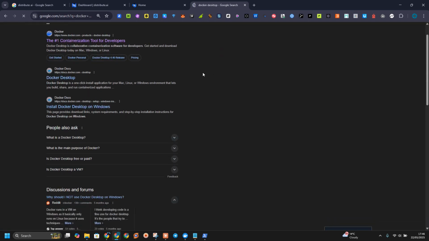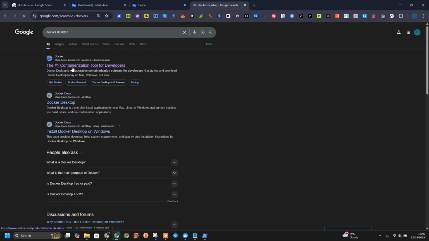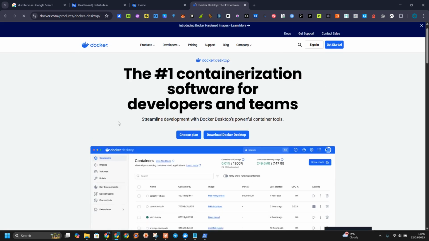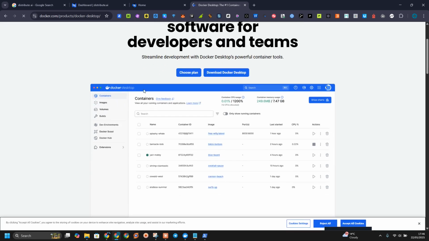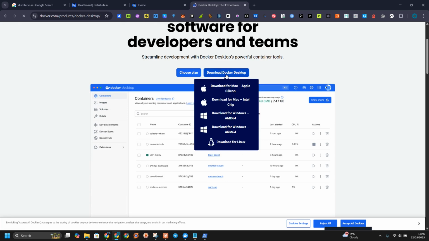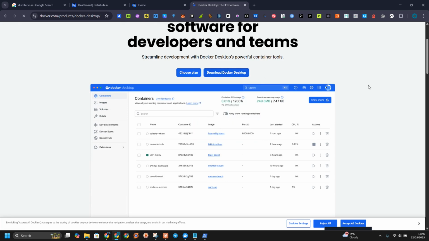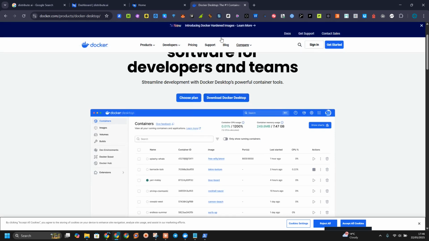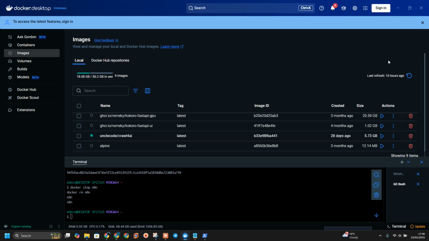After you search for Docker Desktop, go to the first result. There you will see how to download it. As you can see, you don't need to choose any plan right here. Just click on download for desktop. After the download, you are going to install it, and after the installation you can sign in or not.